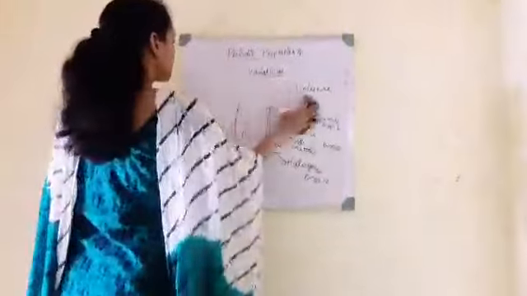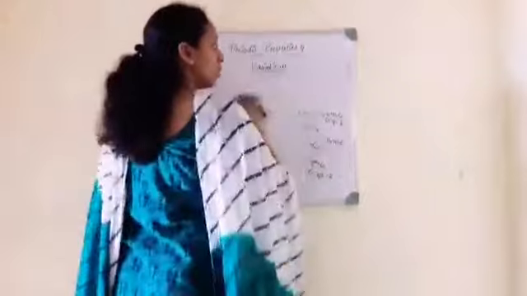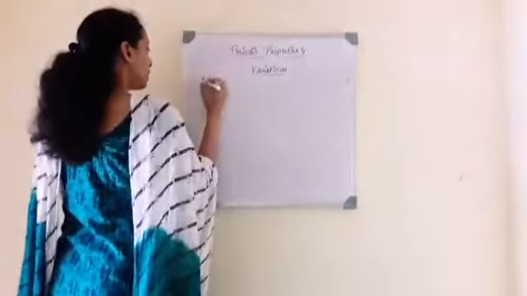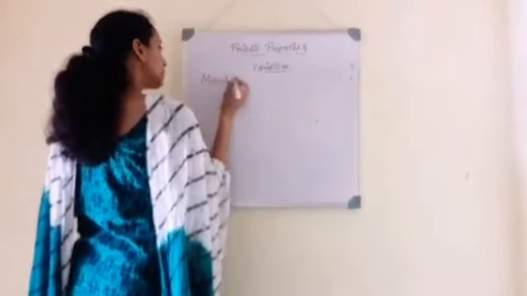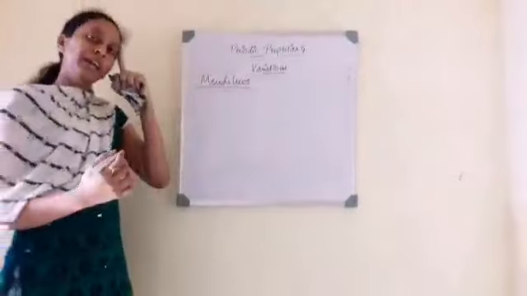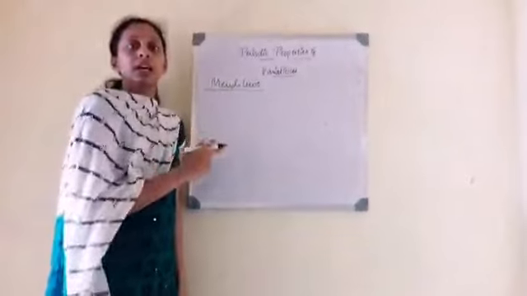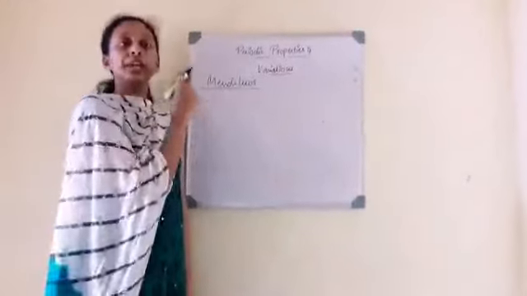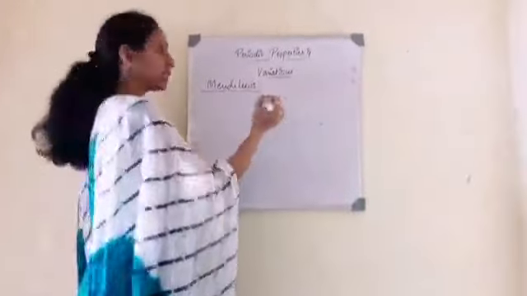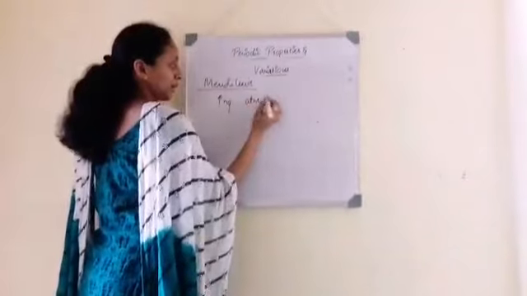But later came Mendeleev's periodic table. Mendeleev defined the classification as: the properties of elements are periodic functions of their atomic weights. He also arranged the elements in increasing order of atomic weights.